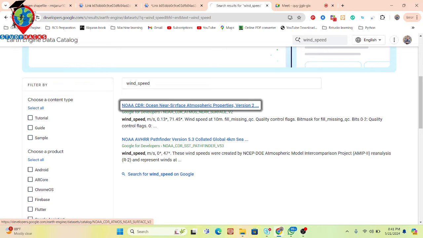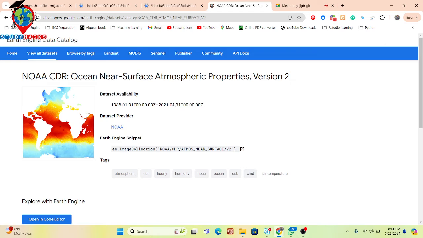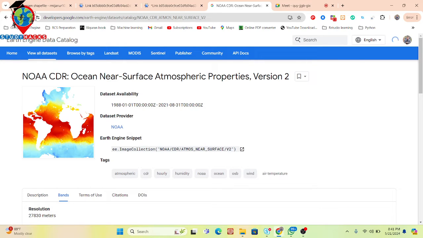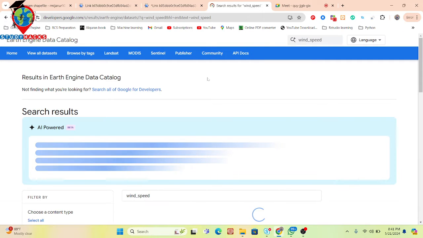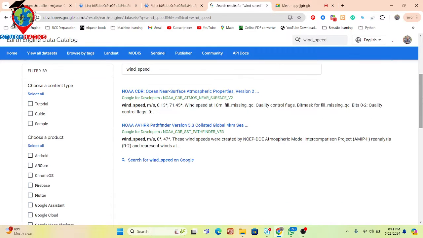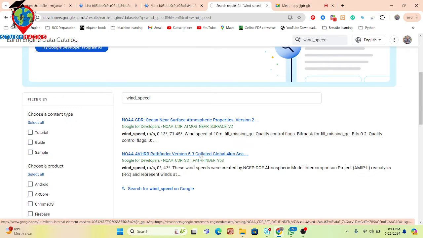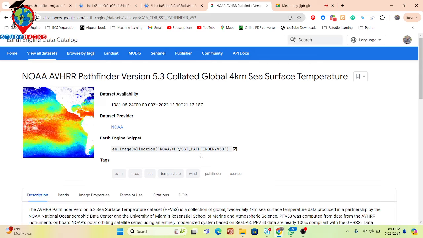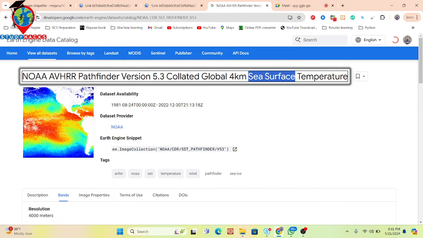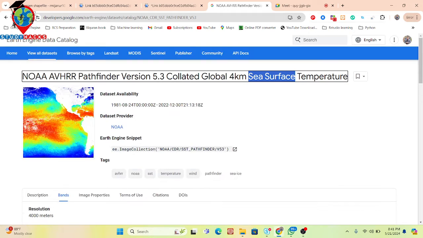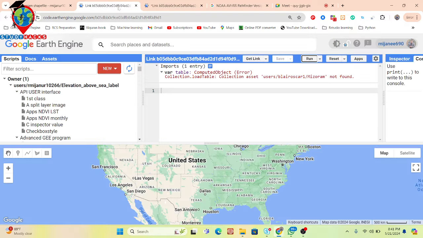Let's check the data. It's the ocean wind speed, not what we need. It's the sea surface temperature. It's not. Suppose let me check on the wind speed.